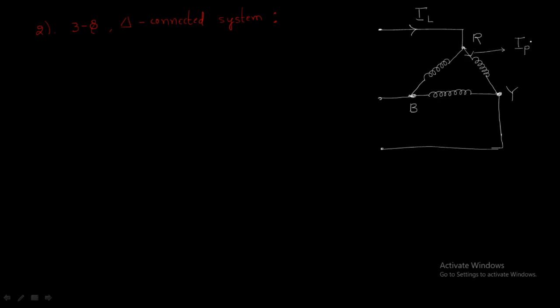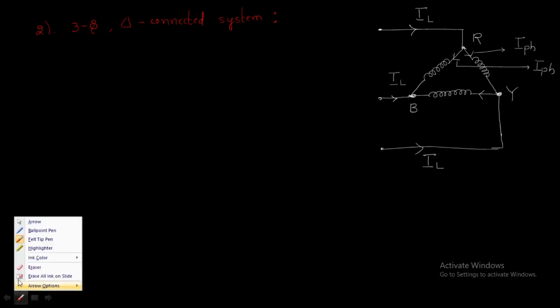This current is a phase current and this current also is a phase current, while these currents are the line currents.